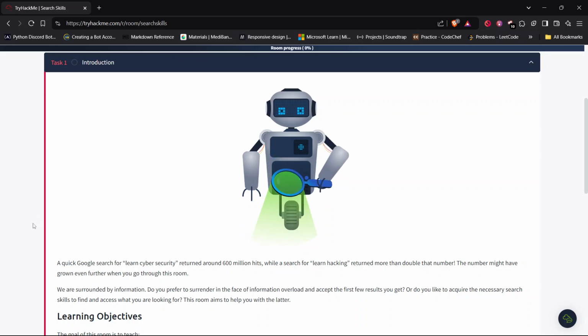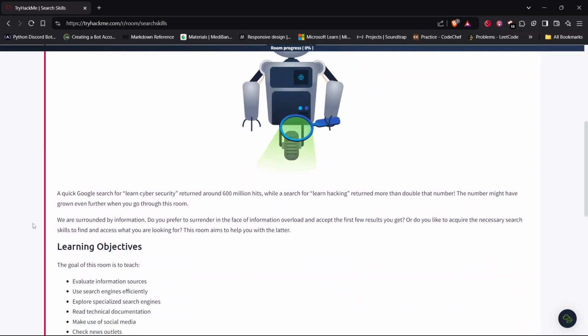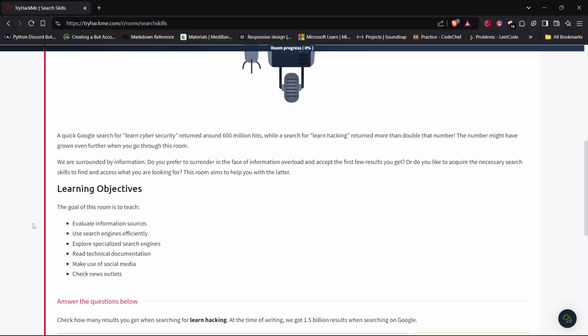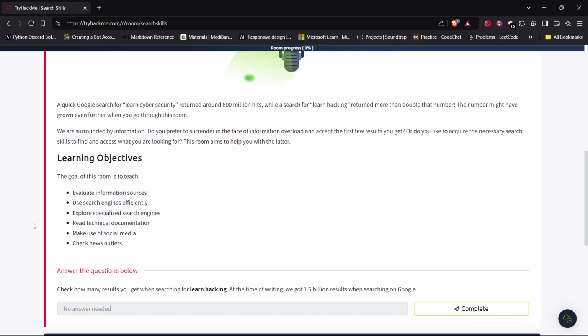Introduction. A quick Google search for learn cybersecurity returns around 600 million hits, while a search for learning hacking returned more than double that number. The number might have grown even further when you go through this room. Yes, we are surrounded by information. Do you prefer to surrender in the face of information overload and accept the first few results you get? Or do you like to acquire the necessary search skills to find and access what you are looking for? This room aims to help you with the latter.